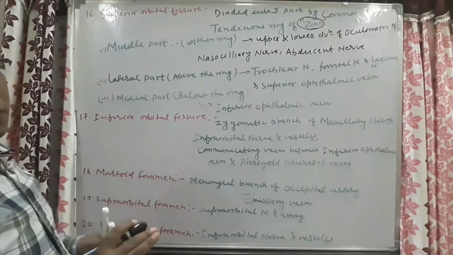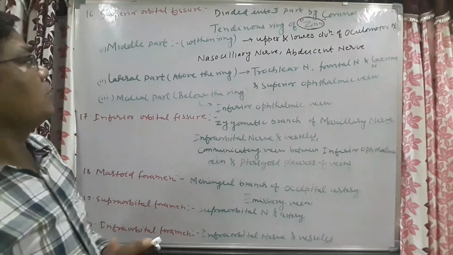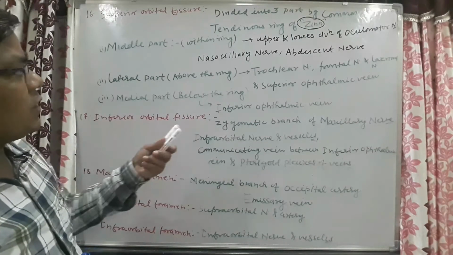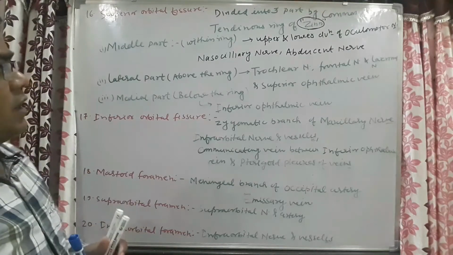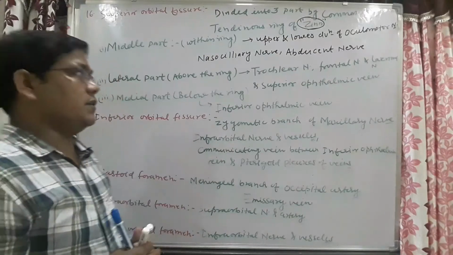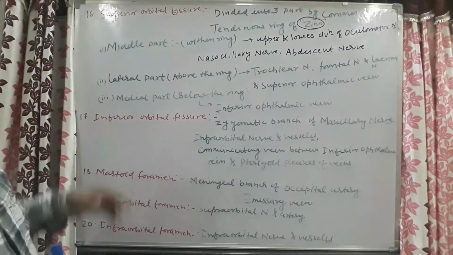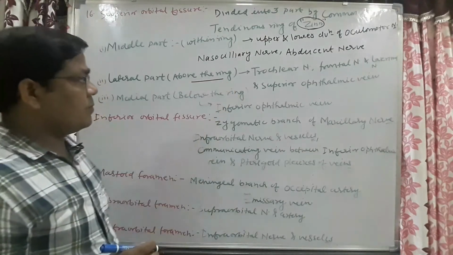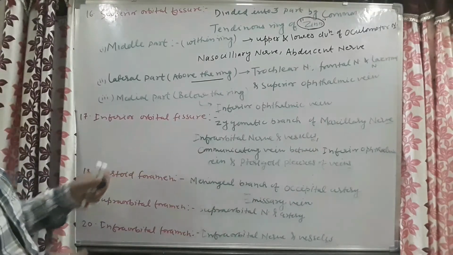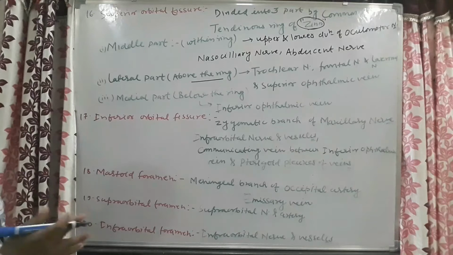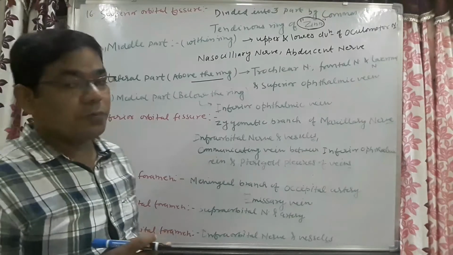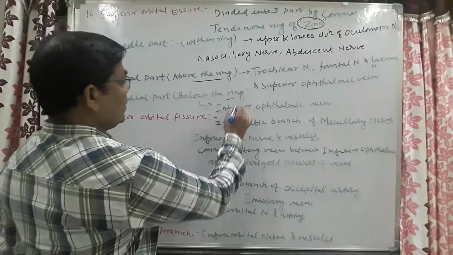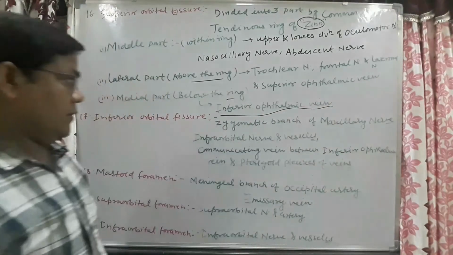First one is the middle part, which is within the ring. This middle part will contain the upper and lower division of the oculomotor nerve, nasociliary nerve and abducent nerve. Now come to the lateral part, which is above the ring. That will contain the trochlear nerve, frontal nerve and lacrimal nerve and superior ophthalmic vein, and the medial part, which is below the ring, will contain the inferior ophthalmic vein.